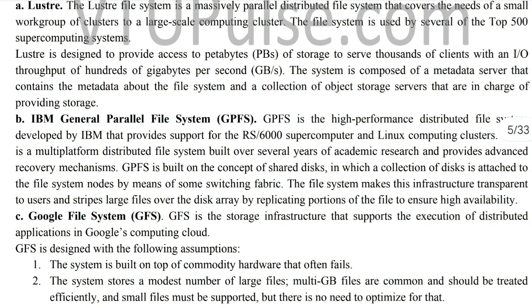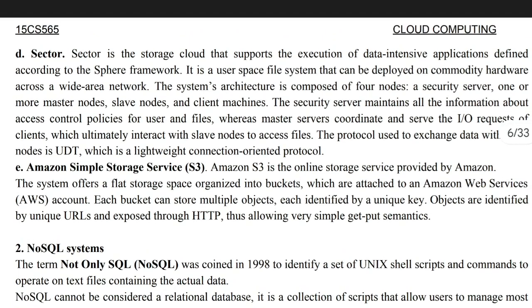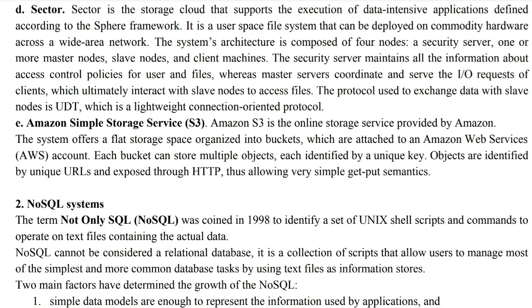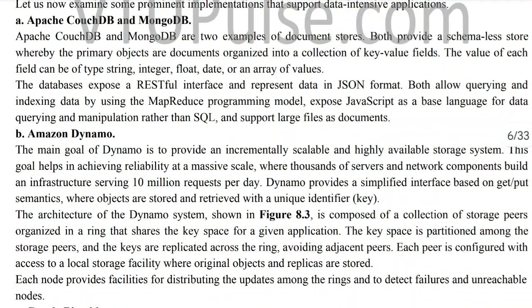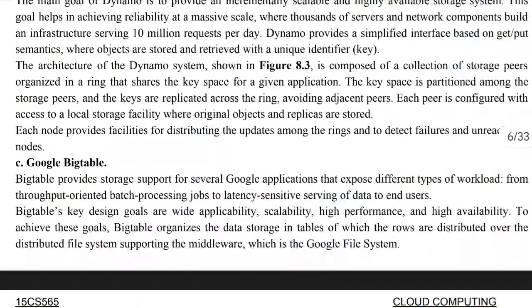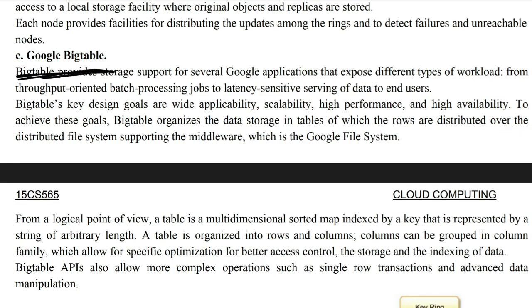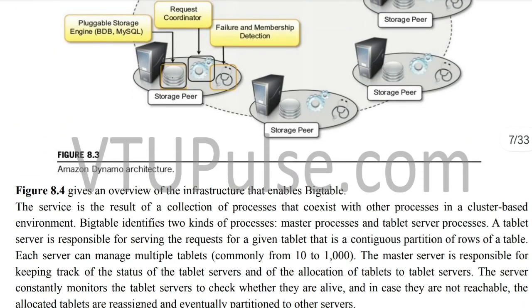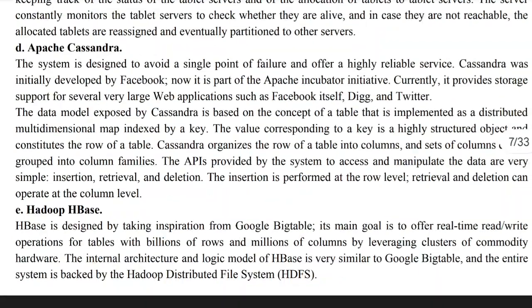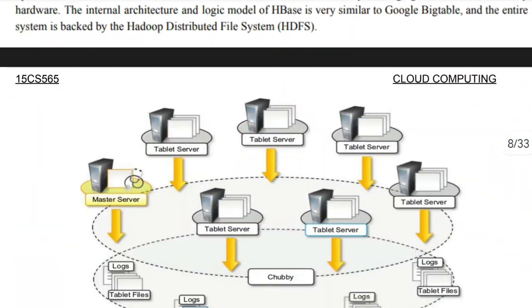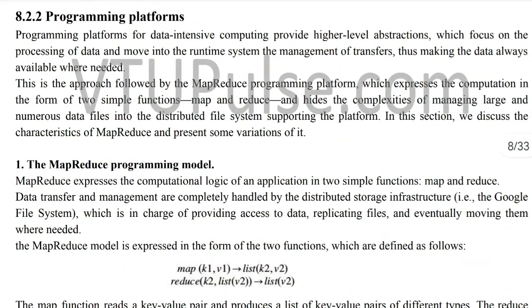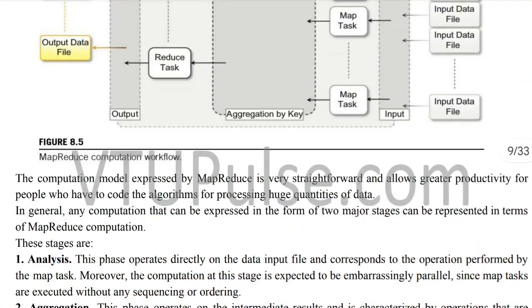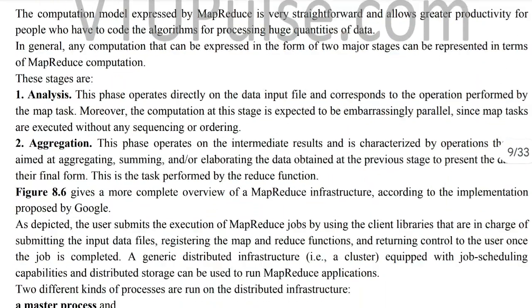In technologies, the important concepts are IBM General Parallel File System, Google File System, a very important concept because it's repeated a large number of times, and Amazon Simple Storage Service, Amazon S3. In NoSQL, the important ones are Apache and Amazon Dynamo. Google Bigtable is explicitly repeated 3 times. Here's the architecture for Amazon, and Apache Cassandra, Hadoop. Those were the important concepts. And then we have the programming platforms, the MapReduce programming model. This is the architecture of the MapReduce computation workflow.